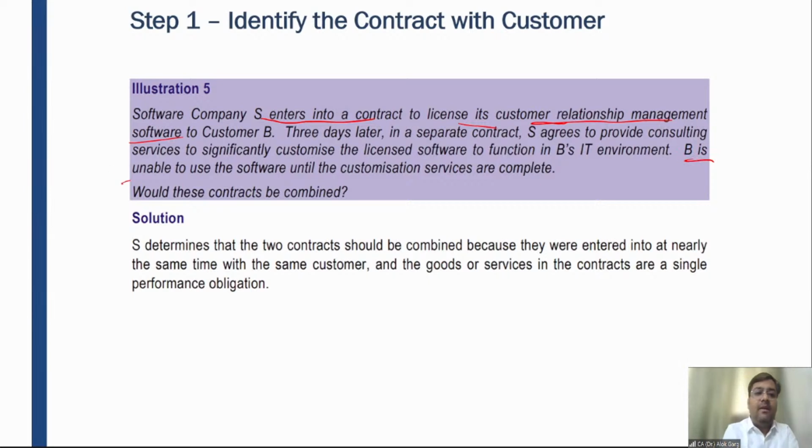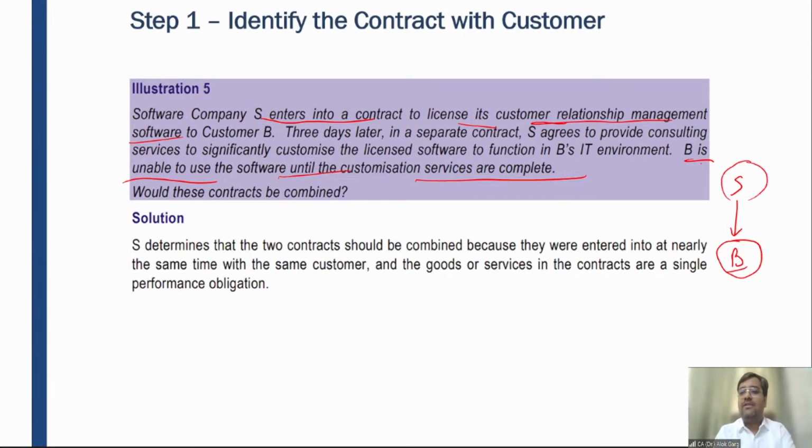B is unable to use the software until the customization services are completed. So friends, S has sold the software to B, but when B bought the right to operate this software, the license for this software, B realized that this software is not compatible with its IT environment, its information technology environment.